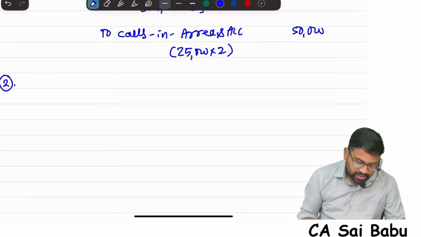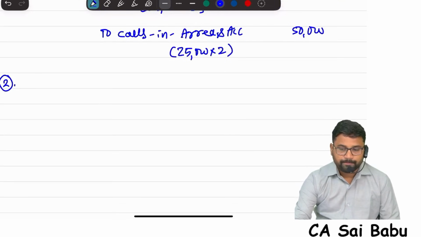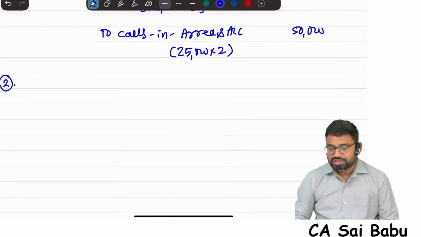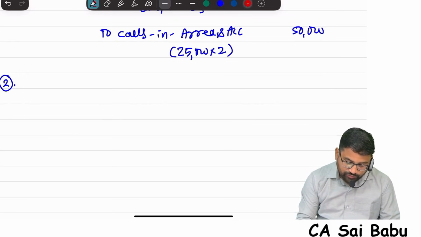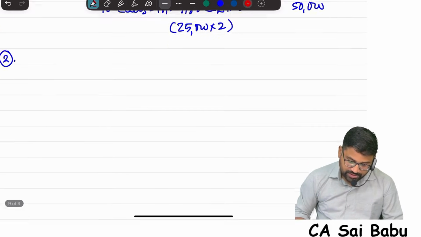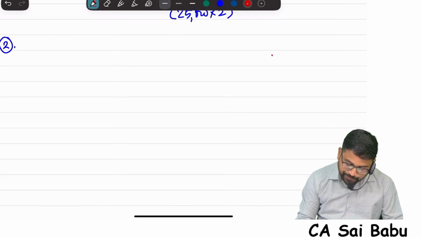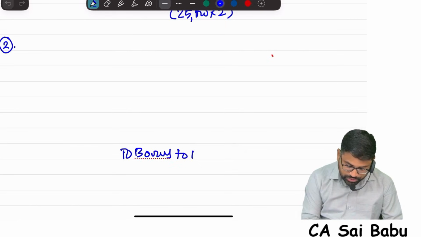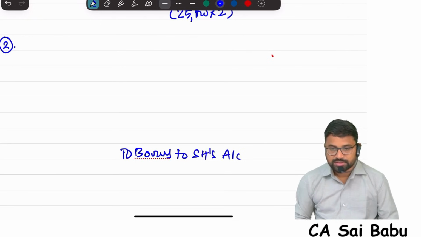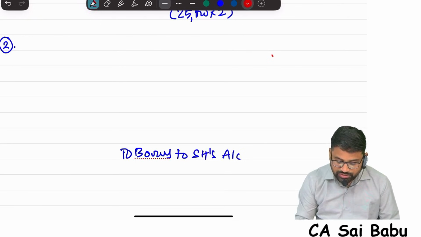Now second decision, what is the decision you tell me? Fully paid bonus shares. Okay. Now you tell me, fully paid bonus shares they have given. Just for your knowledge I am writing, sir. This fully paid bonus shares, that is bonus to shareholders, we have to credit, right? Bonus to shareholders. Debit will be given to the respective reserves and surplus. How much bonus shares you will give, tell me?